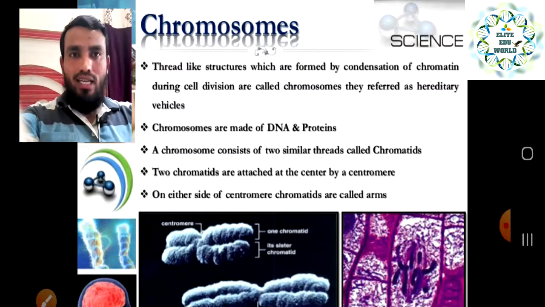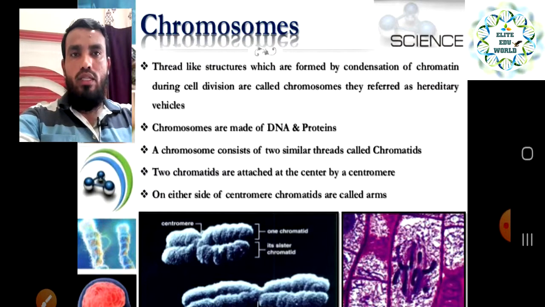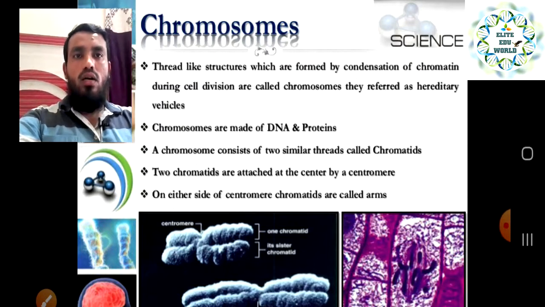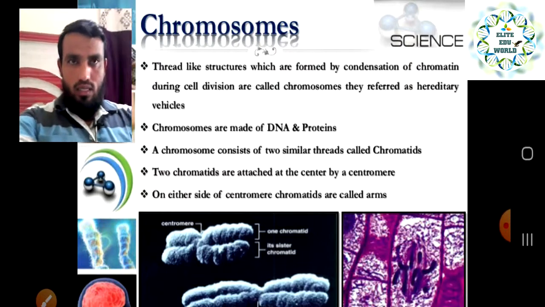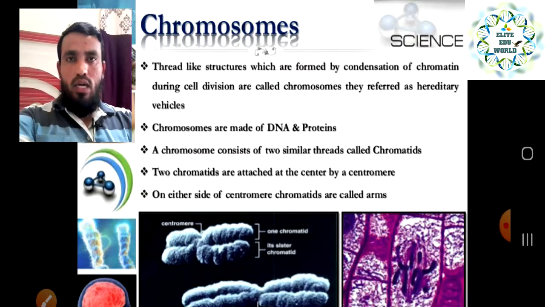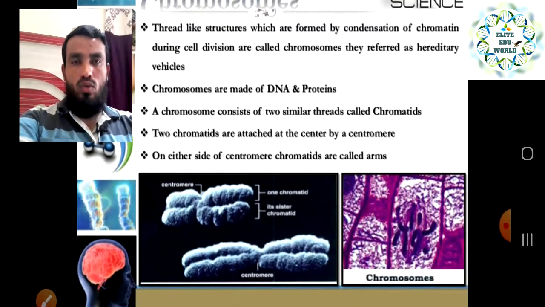It is a thread like structure formed by the condensation of the chromatin during cell division. When the cell is dividing, it is made from the chromatin material and is called the chromosome, and it is referred to as the vehicle of hereditary characteristics. They bring hereditary information from parents to offspring. That is a very important role of the chromosome.